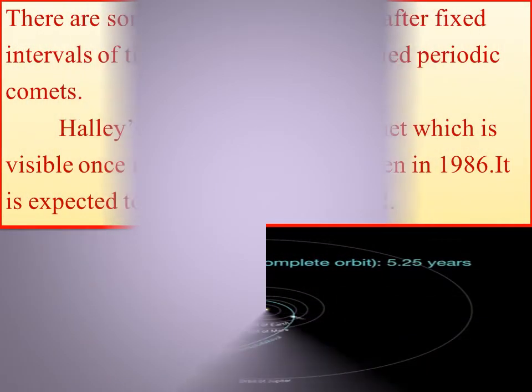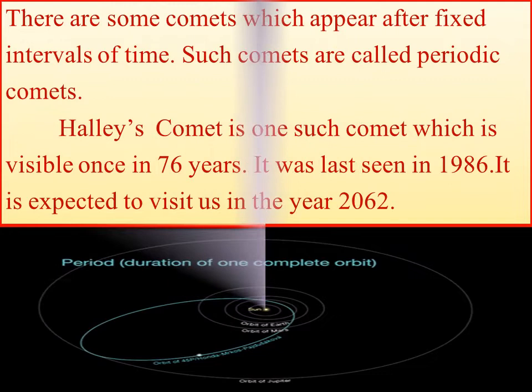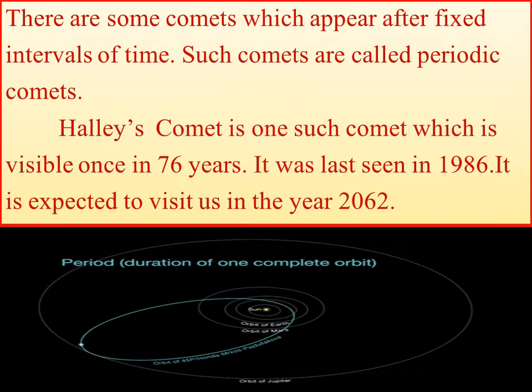There are some comets which appear after fixed intervals of time. Such comets are called periodic comets. For example, Halley's comet. It is visible once in every 76 years. It was last seen in 1986, so again we are expecting it in 2062.